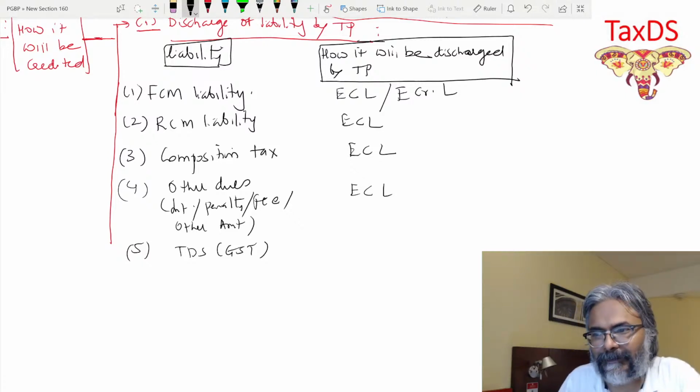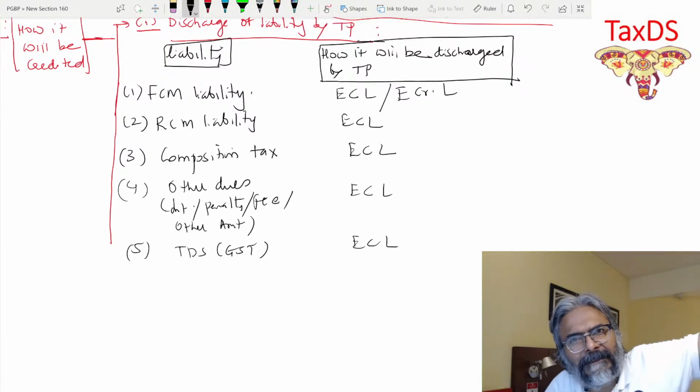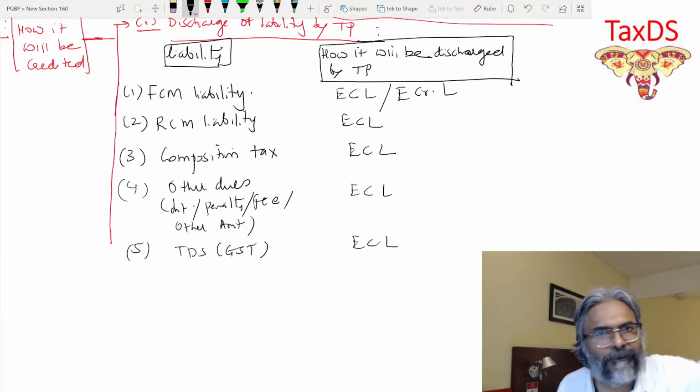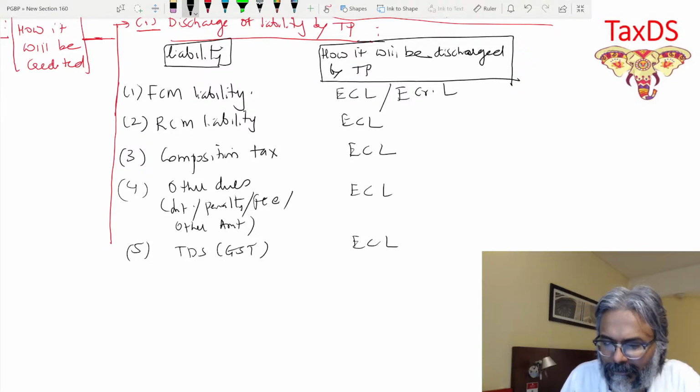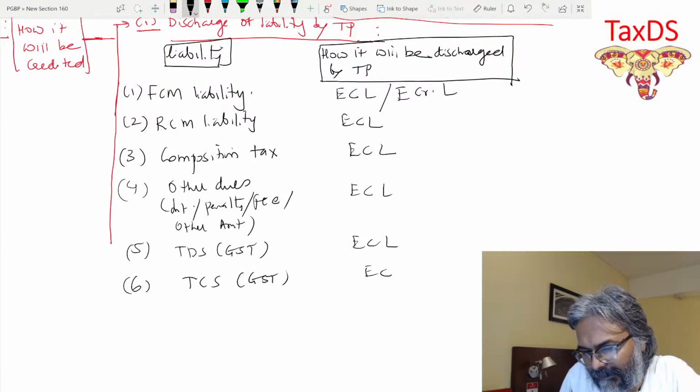Through the ECL itself. In depositing the TDS, can he adjust the credit? Obviously, no. It has to be deposited through cash. That is the point. Same is also for TCS. Deposit of the TCS also has to be through the ECL.